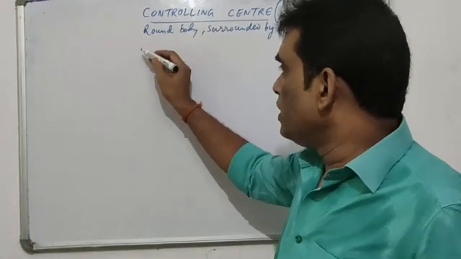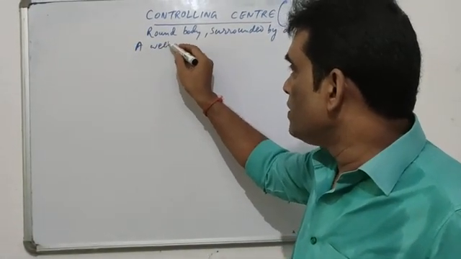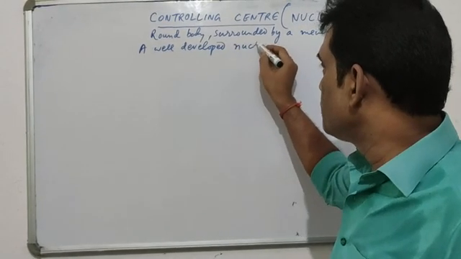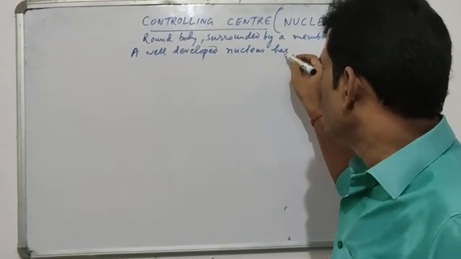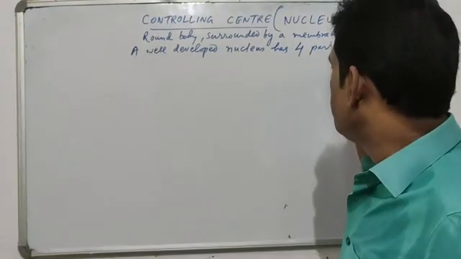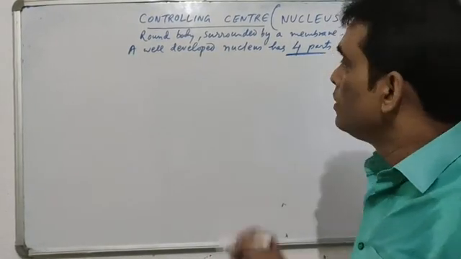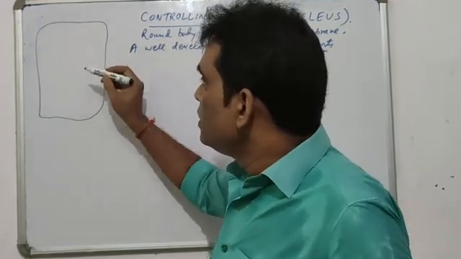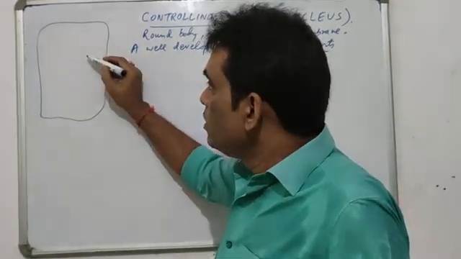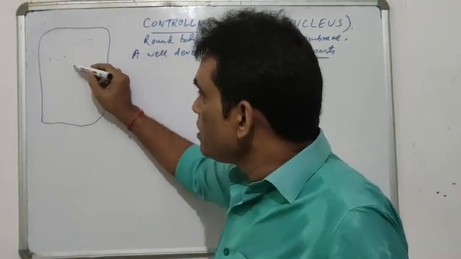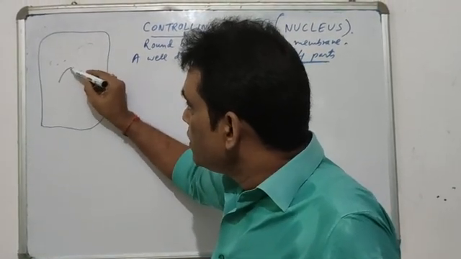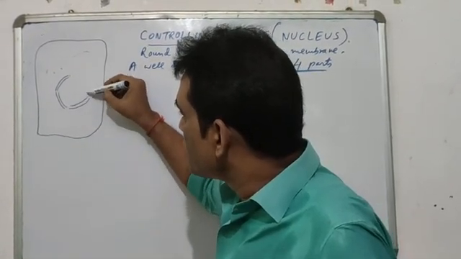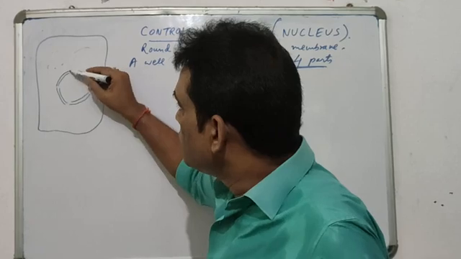If I talk about it, a well-developed nucleus has mainly 4 parts. Consider this diagram of a cell. This is the outer covering, no doubt, and then there are the raw materials. At the center, you can see there is a double wall, a round body inside the cell, like this.